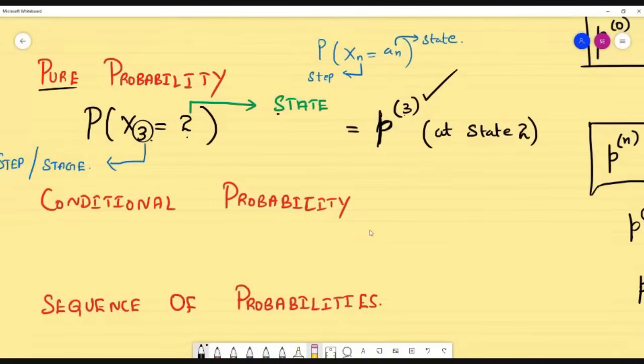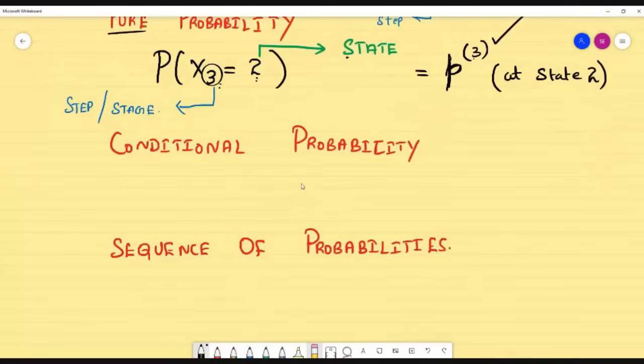So for pure probability, remember, pure probability is always small p, and this is my step and this is my state. Interchange, or if you choose wrongly, then the total problem gets collapsed. Okay, you will be in second step and third state, the answer will be different.